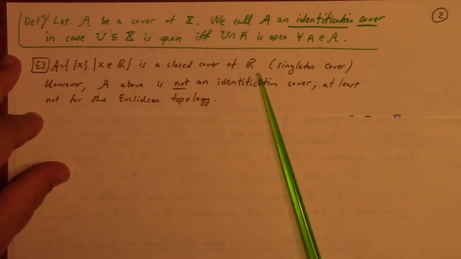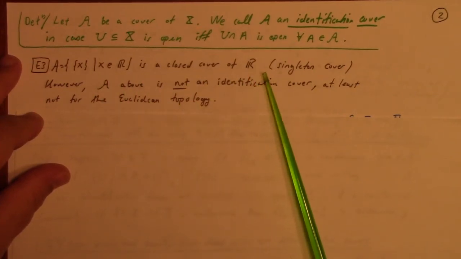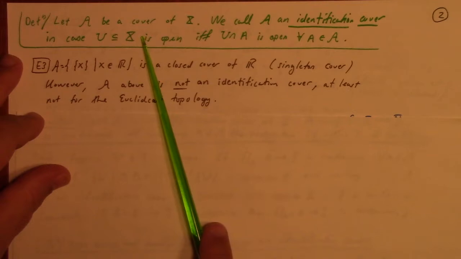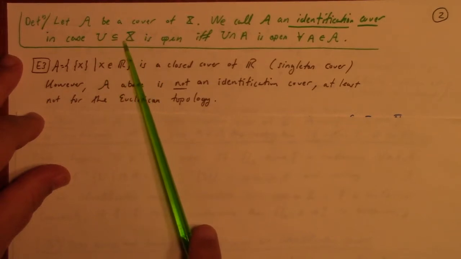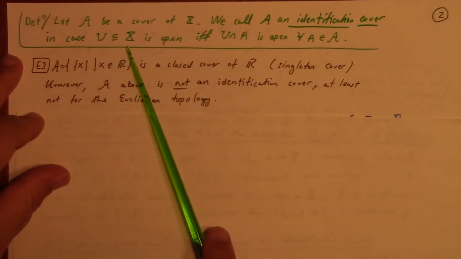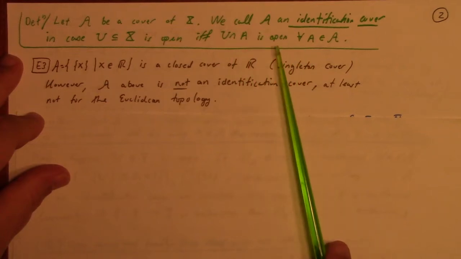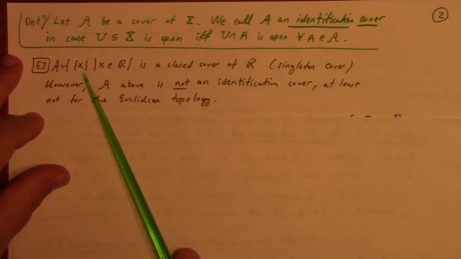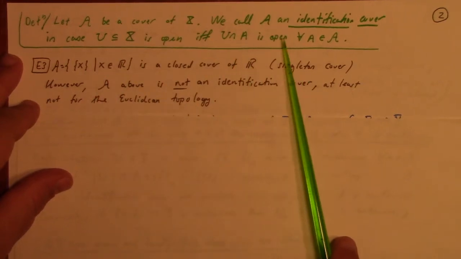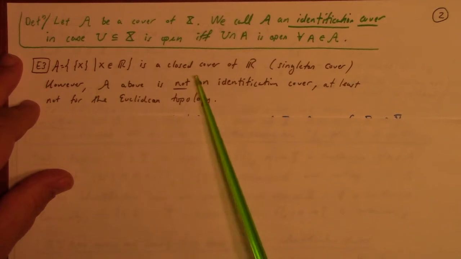So an example of something that's not an identification cover would be the singleton cover in the reals with the Euclidean topology. While it is true that the singleton cover is a cover, if you take U, an open set, a subset of the reals, and you look at the intersection of that open set with a singleton, the singleton of a point in the set, then the open set intersect with the singleton is just the singleton set again, and the singleton set is closed. It's certainly not open in the Euclidean topology, so this is definitely not an identification cover.